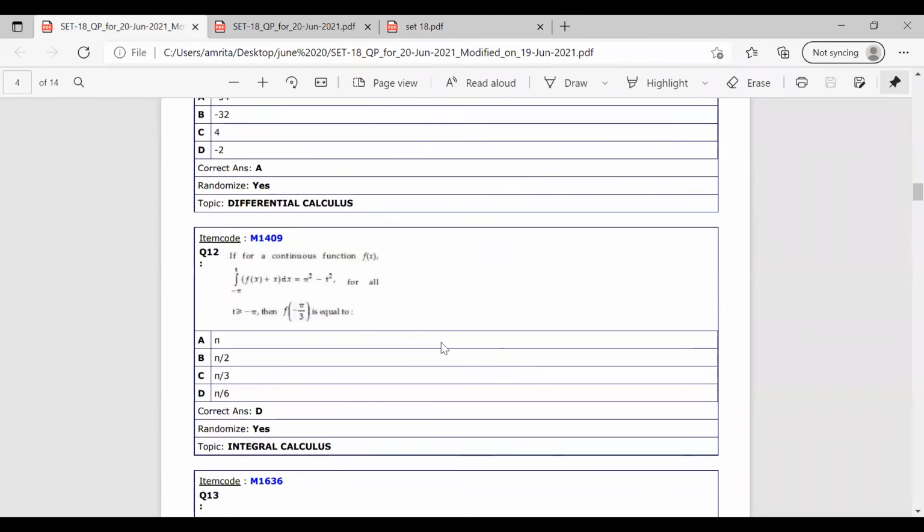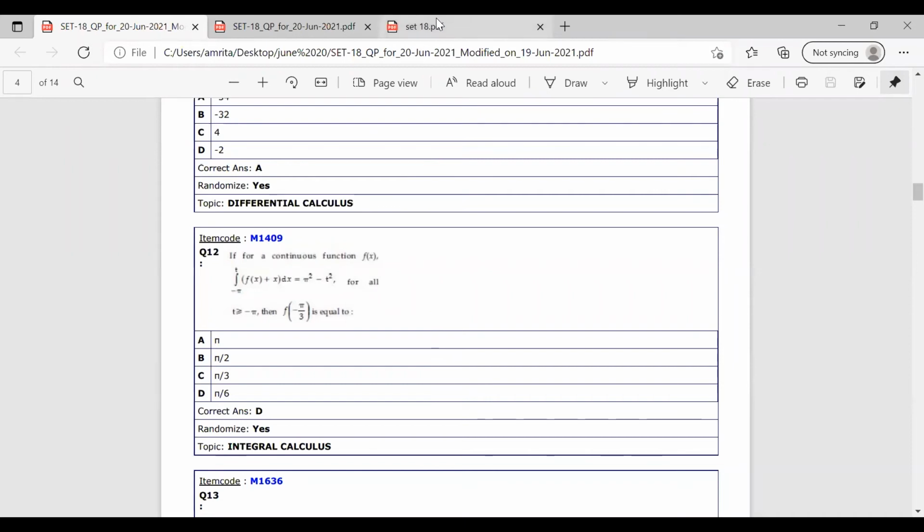So now we will move on to the next question. Question number 12: if for a continuous function f of x, the integral from minus pi to t of f of x plus x dx equals pi square minus t square, where t is greater than or equal to minus pi, we have to find f of minus pi by 3.